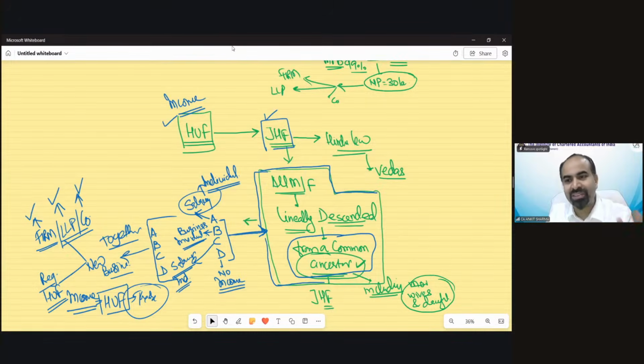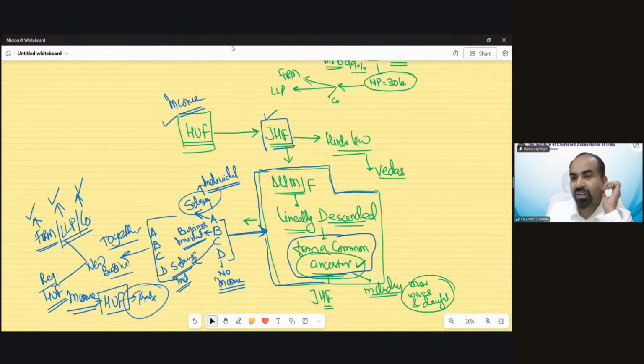Just have patience, students, because if I explain your queries without completing the definition, there will be multiple queries. Let me complete my definition. When I say HUF definition has been done, then your queries would be only 1 or 2%, whatever you are asking right now. So just have patience. I will answer all queries. So do not ask any query regarding HUF because we have not completed it yet. Adil Khan is asking, what about a married sister? Do not worry. We have the provision. I will discuss.